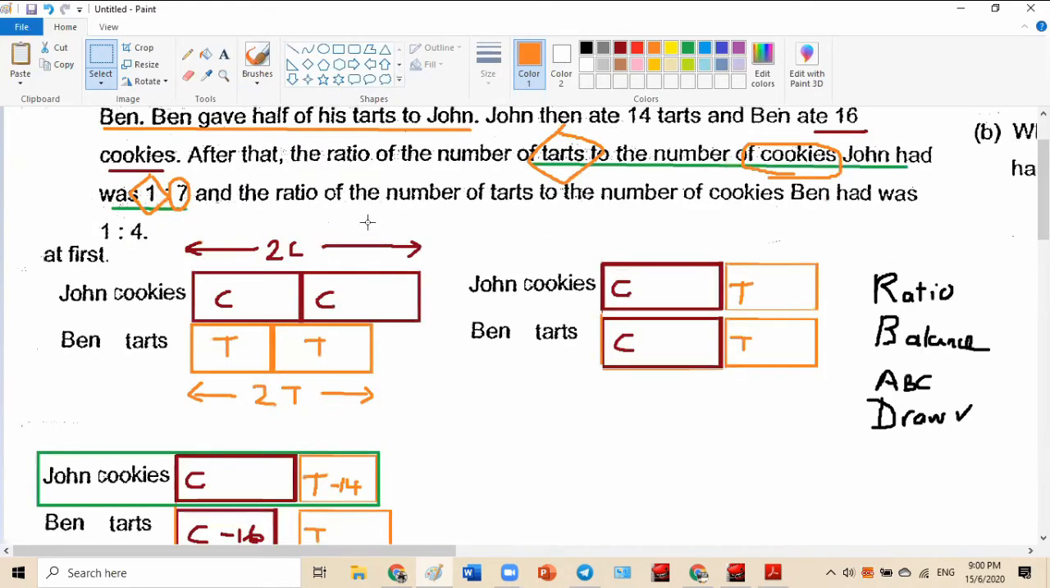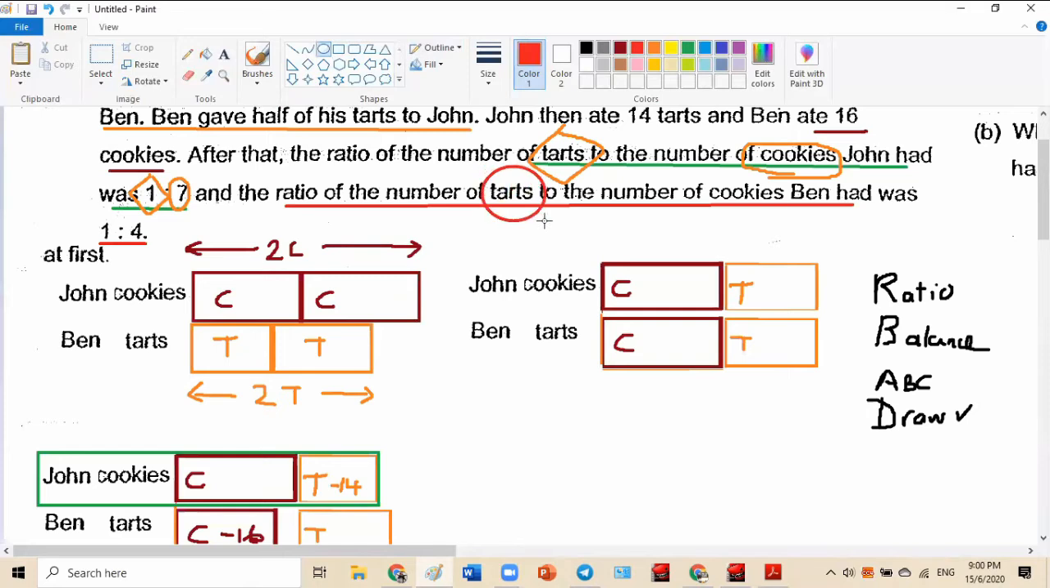The next one. And the ratio, continue. And the ratio of the number of tarts to the number of cookies Ben had was 1:4.